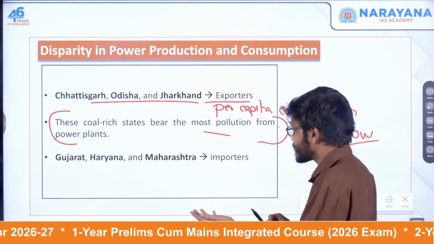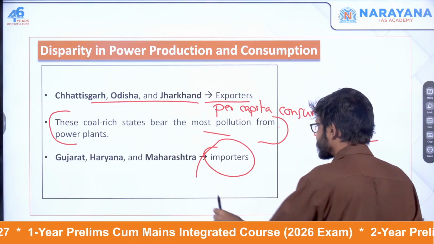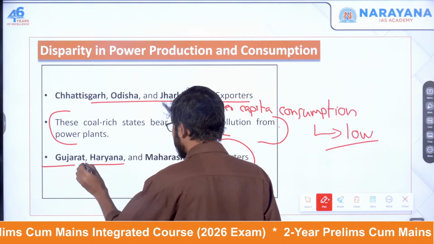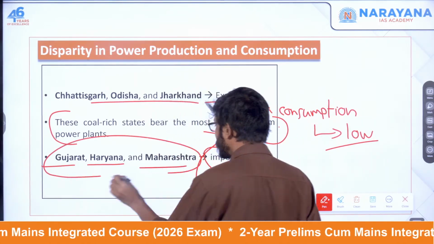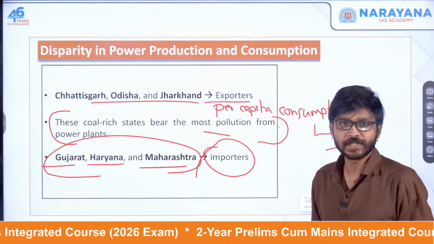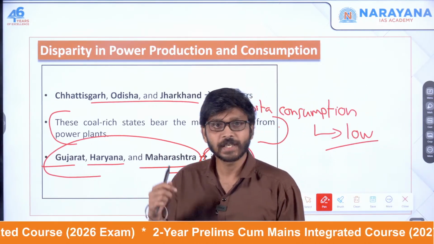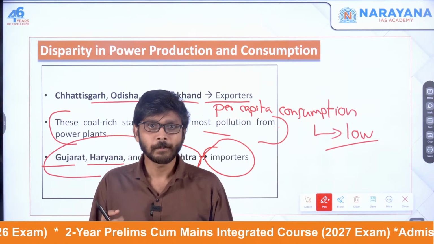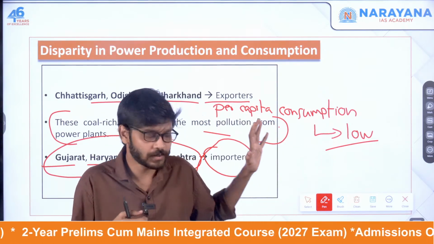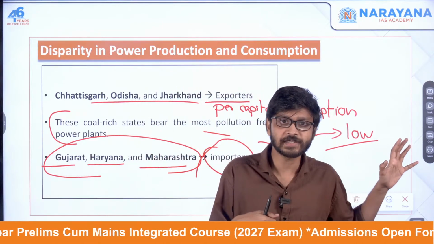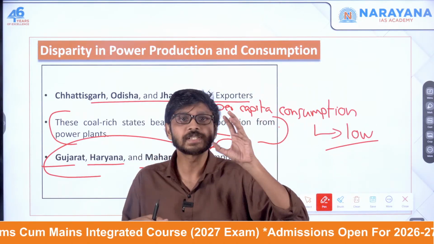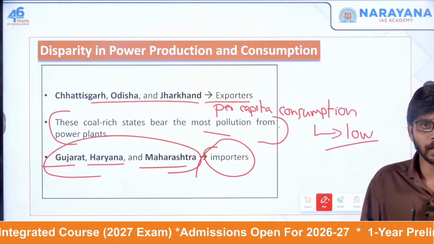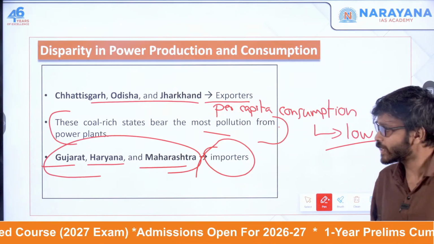Okay, so who are the other states? They are the importers, like Gujarat, Haryana and Maharashtra. So these are the electricity importing states, and Gujarat is one of the largest importers. But these large consumers don't have this environmental burden, and they also benefit from cheaper and cleaner electricity.